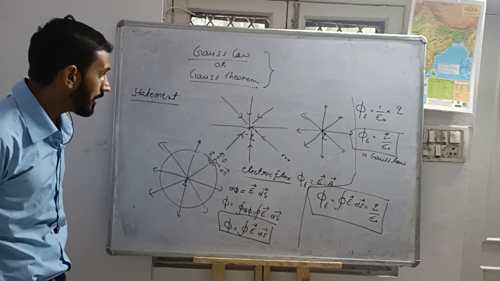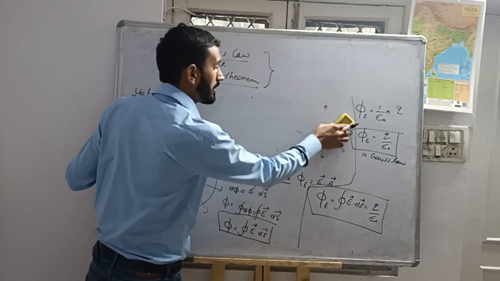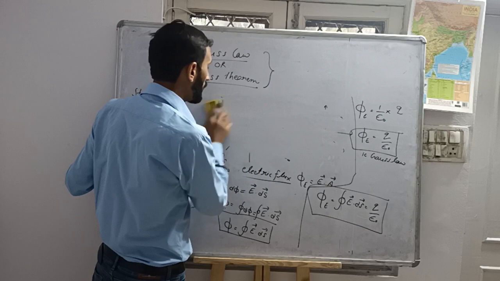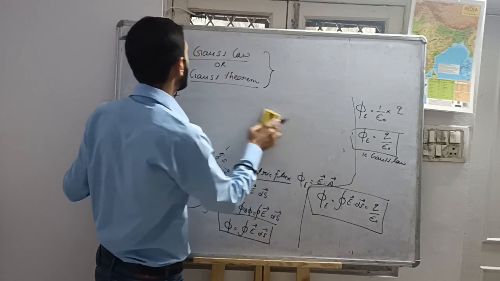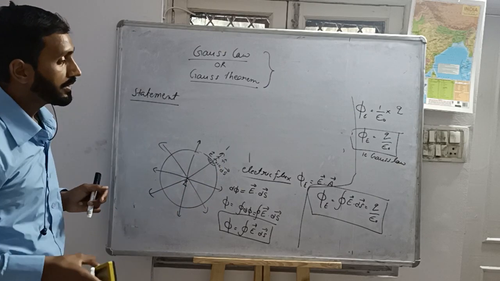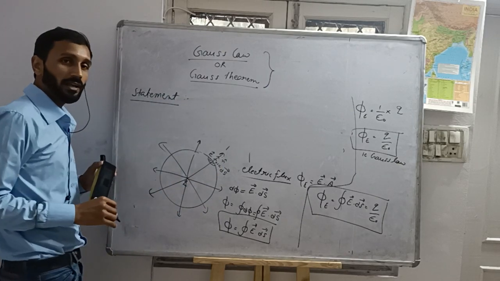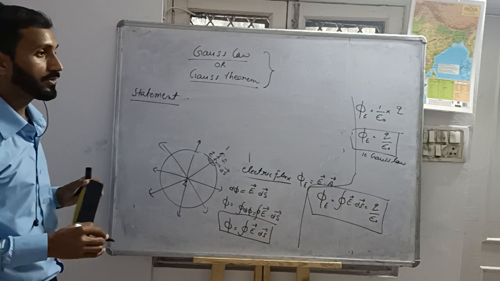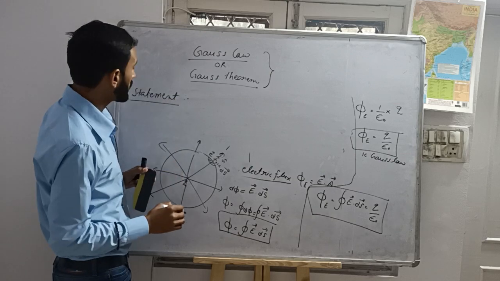Clear? I think I have given you a very good explanation of Gauss law. After understanding this explanation, there is no need to memorize the statement. Now we can write the statement.